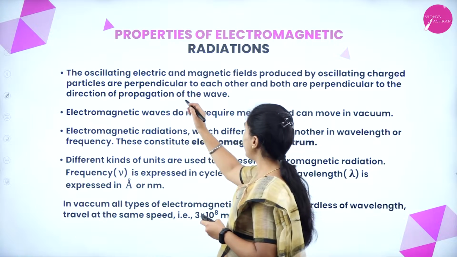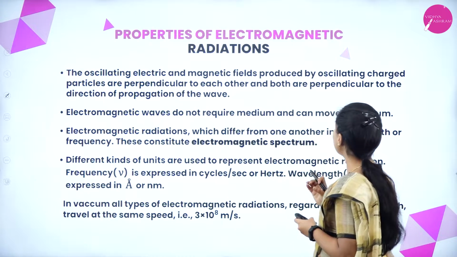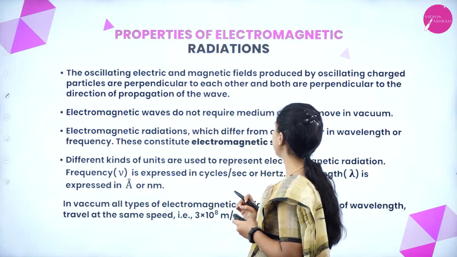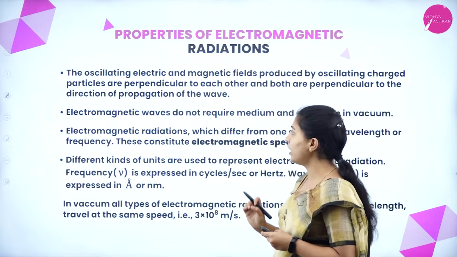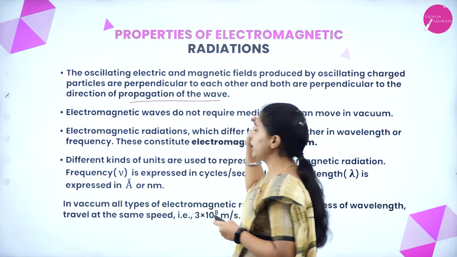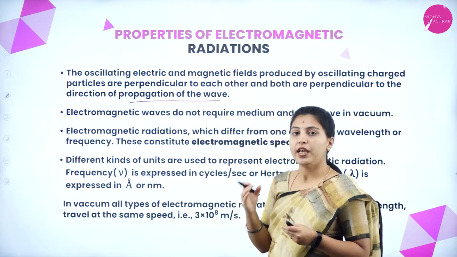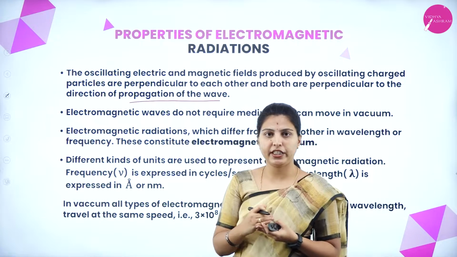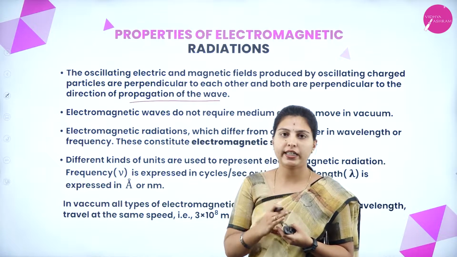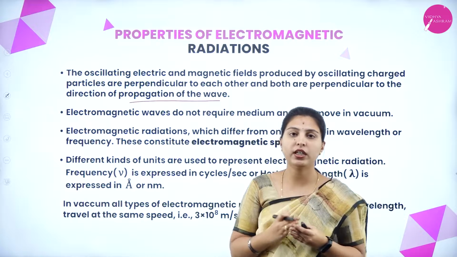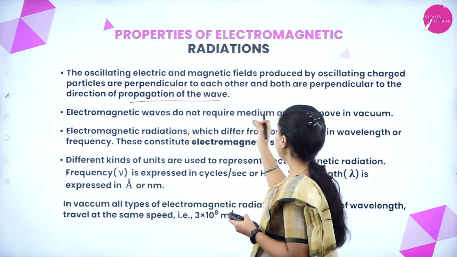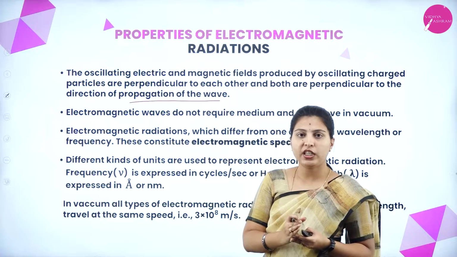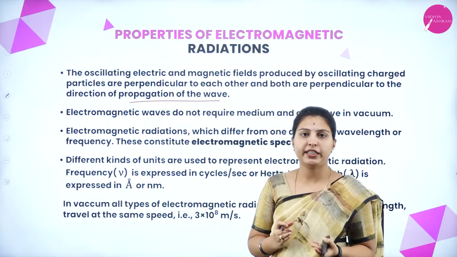The oscillating electric and magnetic fields produced by oscillating charged particles are perpendicular to each other and both are perpendicular to the direction of propagation of the wave. Both the electric and magnetic fields are perpendicular to each other, and the direction of propagation of the wave is perpendicular to both of them.